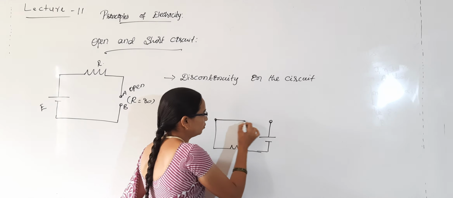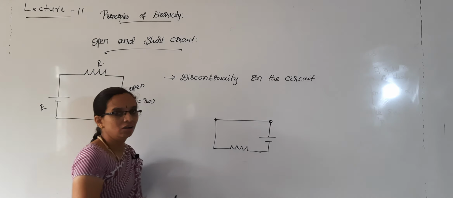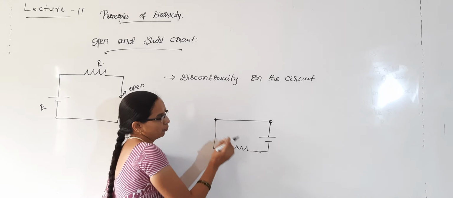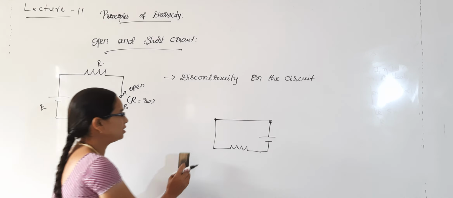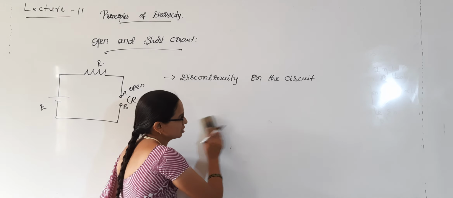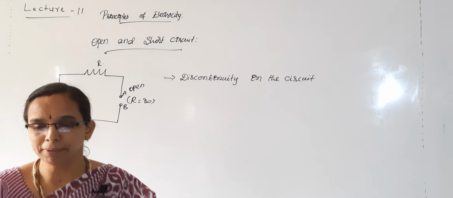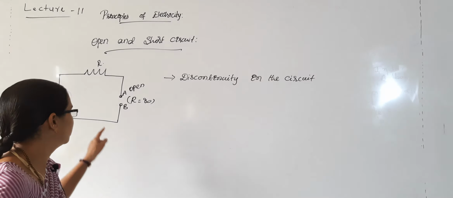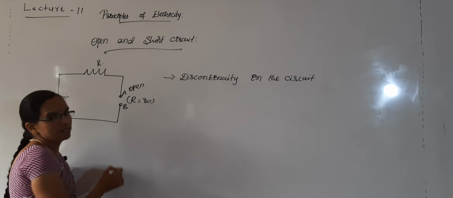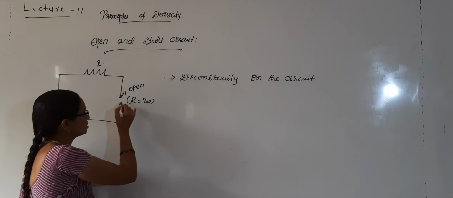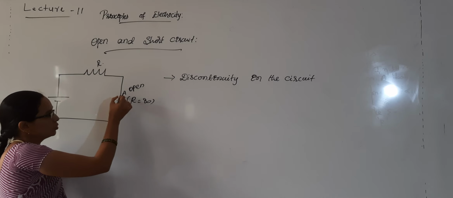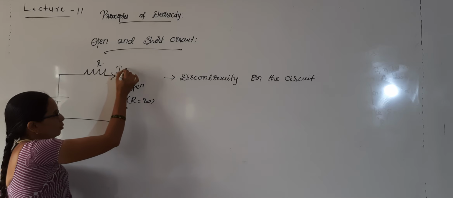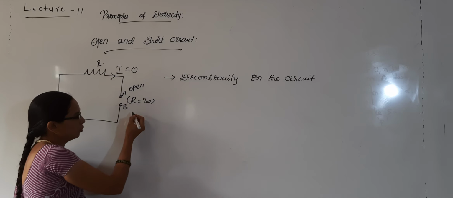We should give the path to current flow. So whenever there is a missing path, that means discontinuity in the path, there is an open in the path, that is called open circuit. Open circuit means no current flows through that circuit.